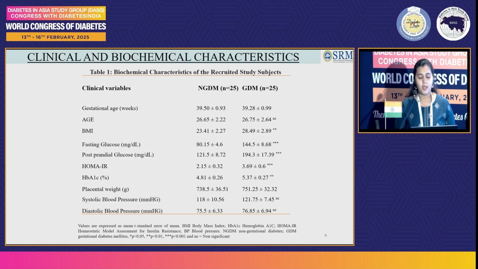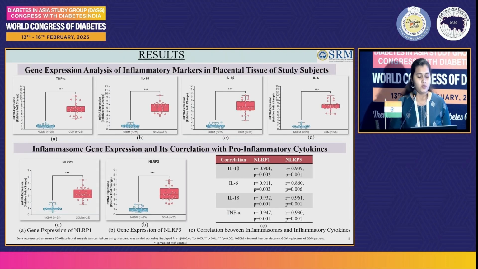These are the clinical and biochemical parameters that were collected and recorded by SRM Medical Hospital. And these include fasting glucose, BMI, postprandial glucose, HOMA-IR, HbA1c, and so on. So moving on to the results, we obtained the gene expression analysis of pro-inflammatory cytokines TNF alpha, IL-18, IL-1 beta and IL-6, which were significantly upregulated in the GDM placental samples in comparison to the normal healthy placental samples.